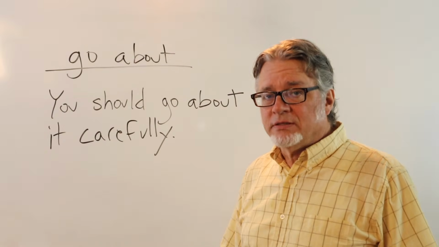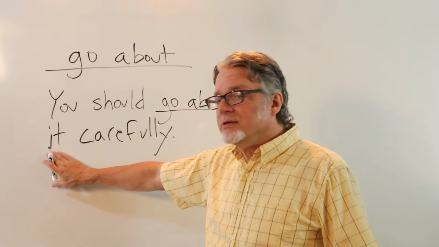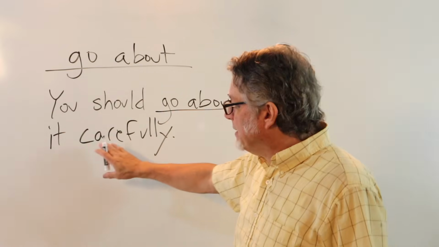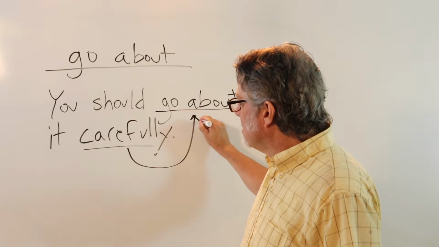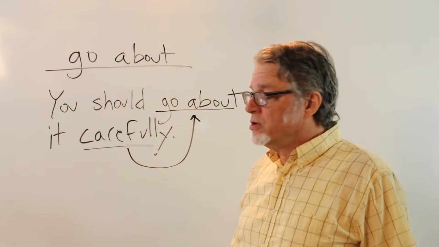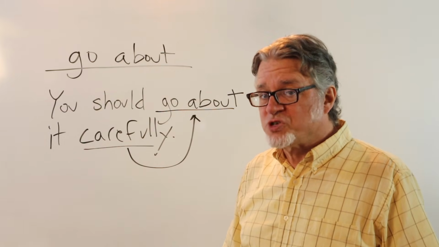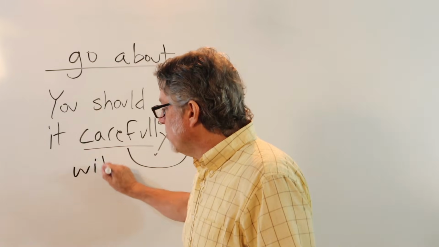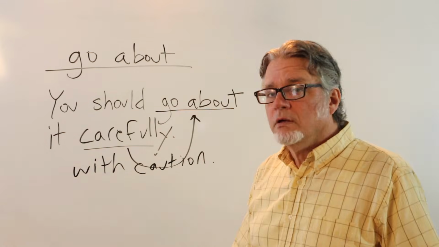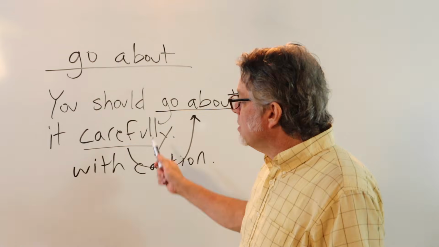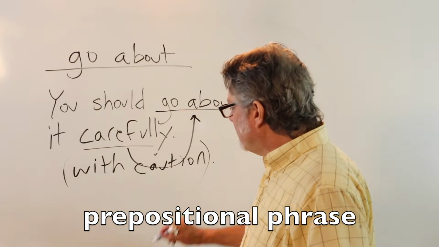To make a statement that includes go about, you should go about it. This would be the activity. And then here's an adverb. This adverb modifies go about. You should go about it carefully. You could also use a prepositional phrase. You should go about it with caution. You should go about it carefully, or you should go about it with caution. This is the prepositional phrase.